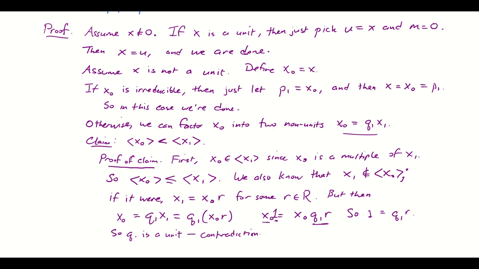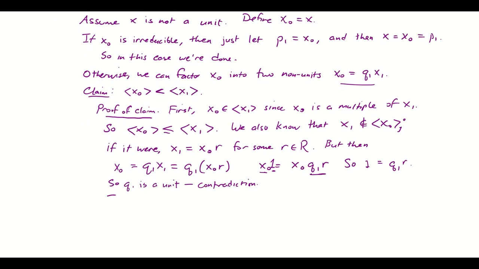Okay, so that shows that the ideal generated by x naught is a subset of the ideal generated by x1, but a proper subset, because x1 does not belong to the ideal generated by x naught. All right, therefore, the ideal generated by x naught is a proper subideal of the ideal generated by x1.